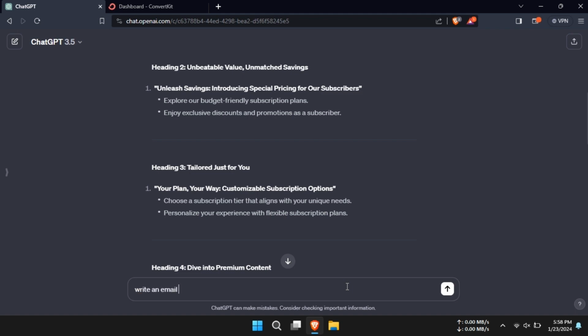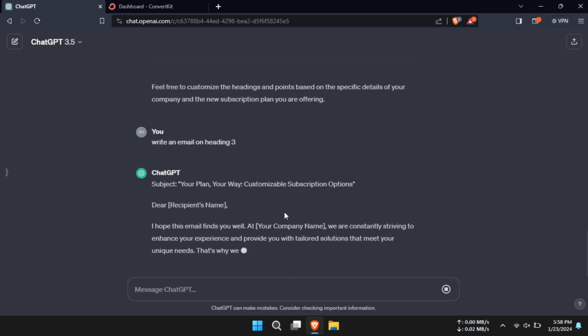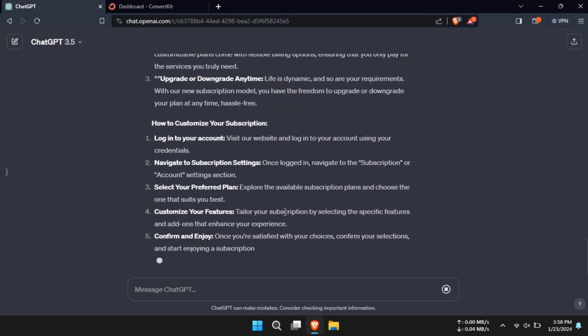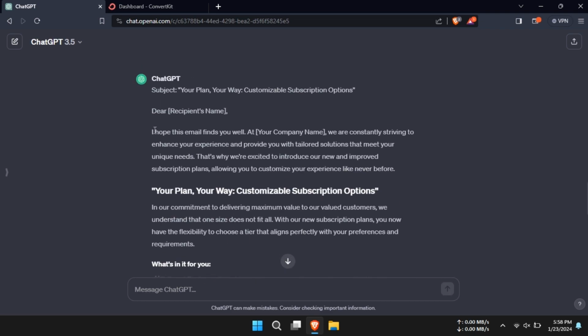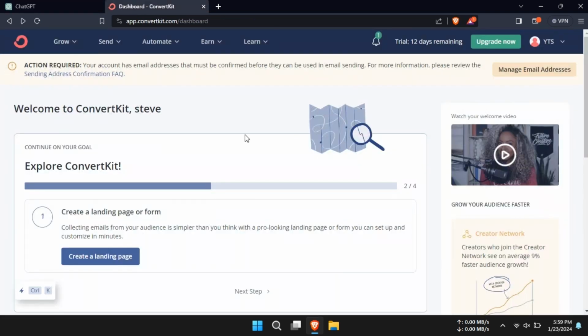Next, we delve into the world of lead magnets and opt-ins. With ChatGPT, you can create compelling ebooks or guides. Pair these with attractive opt-in forms designed in ConvertKit to skyrocket your subscriber count.